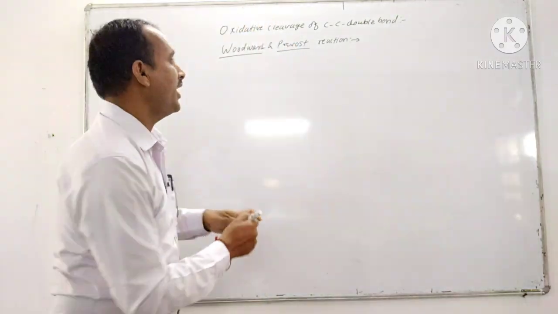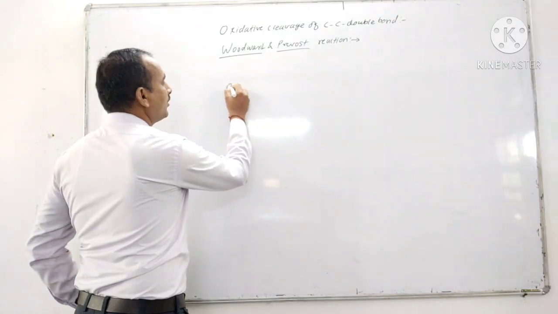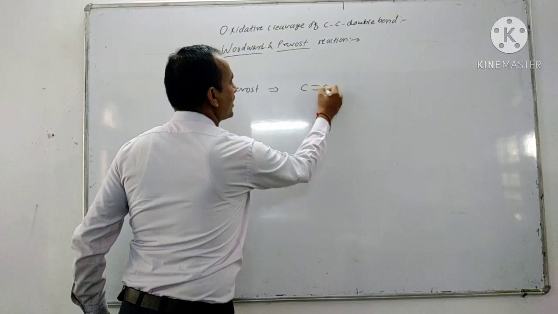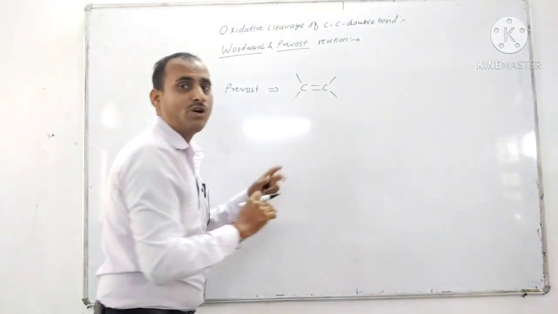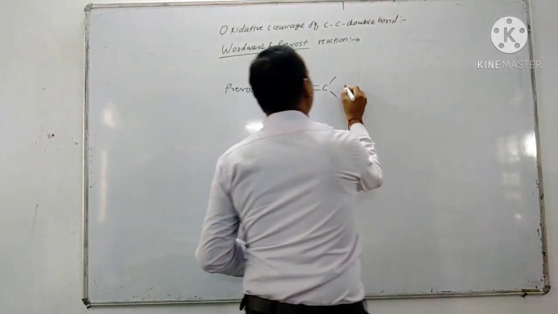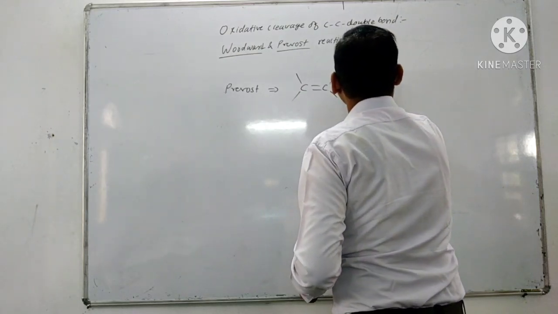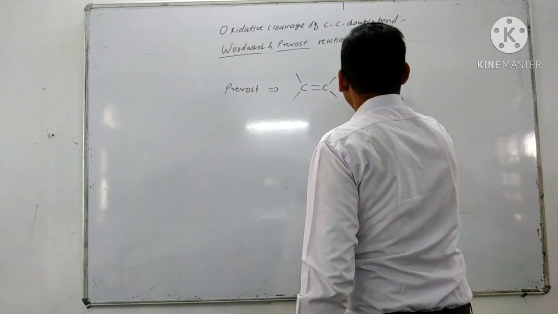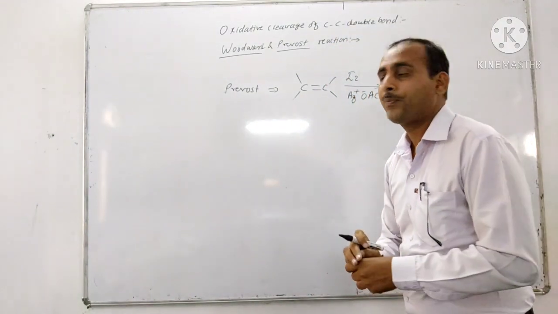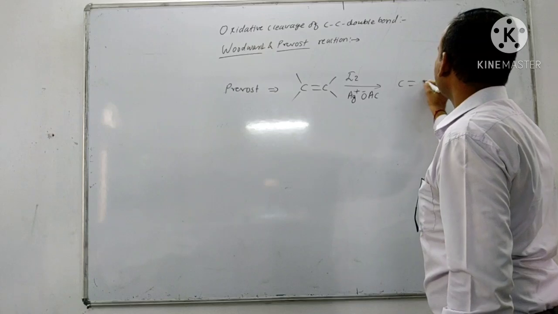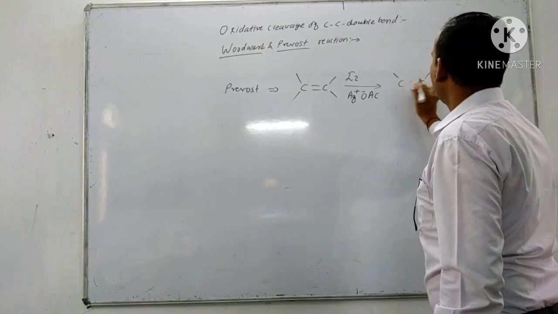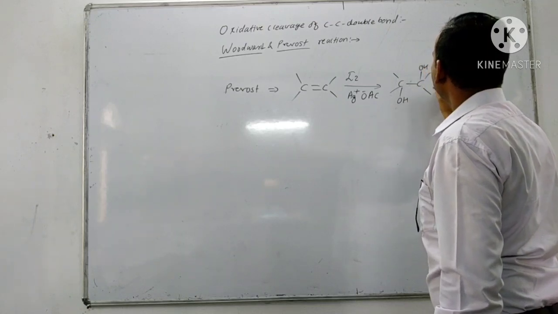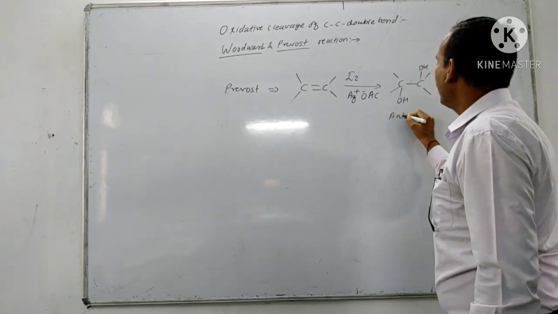Now in Prevost reaction, there is formation of anti-diol by using iodine in silver acetate. Now this silver acetate is in dry condition. It gives anti-diol,